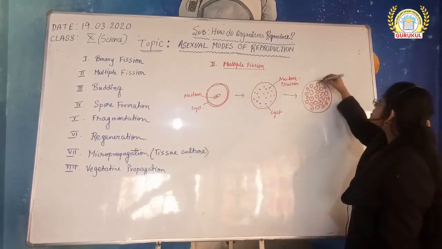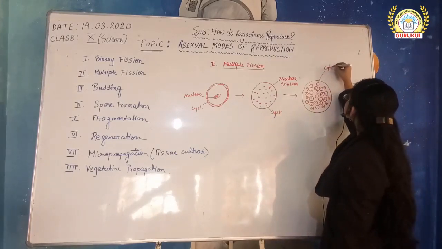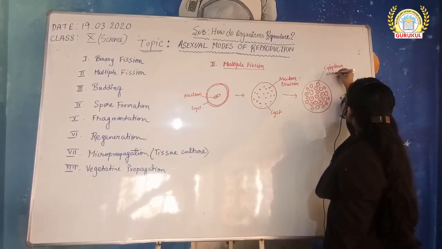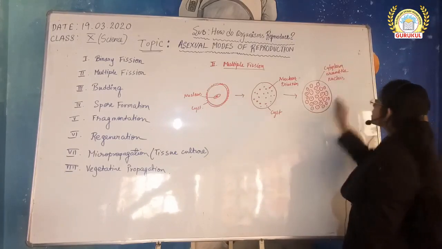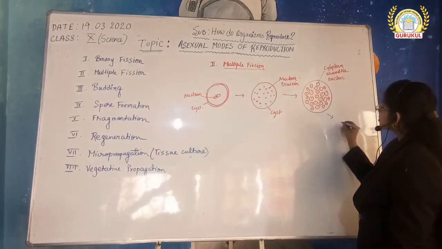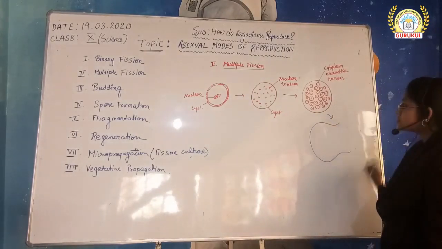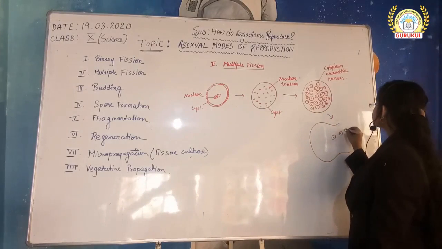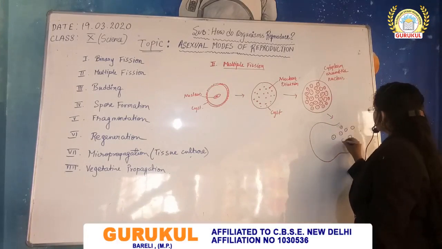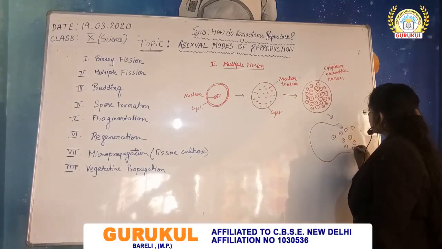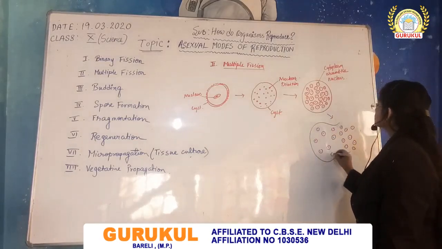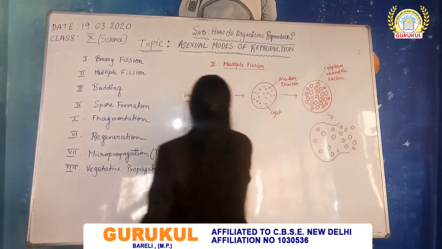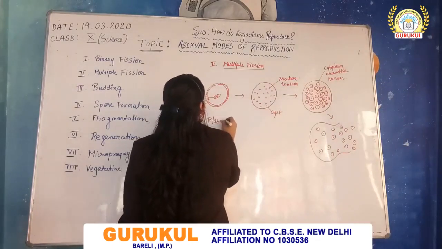Okay, so this is the cytoplasm around the nucleus. Then under favorable condition, the cyst will burst, releasing the plasmodium outside to infect the other RBCs. Okay, so this example is for Plasmodium.